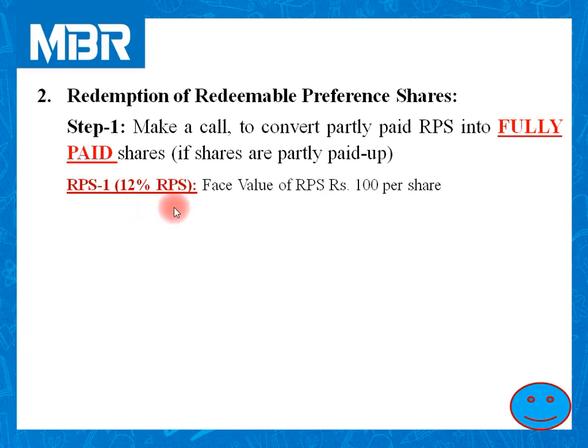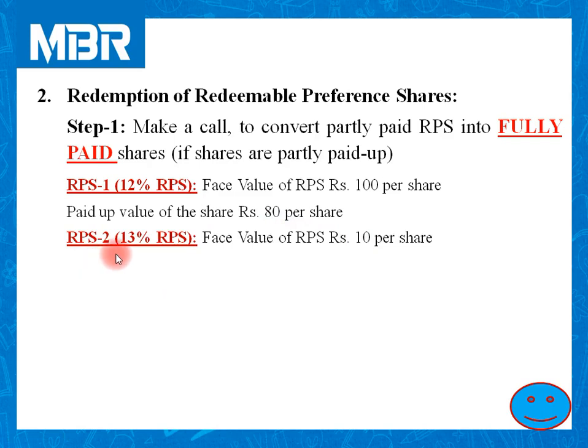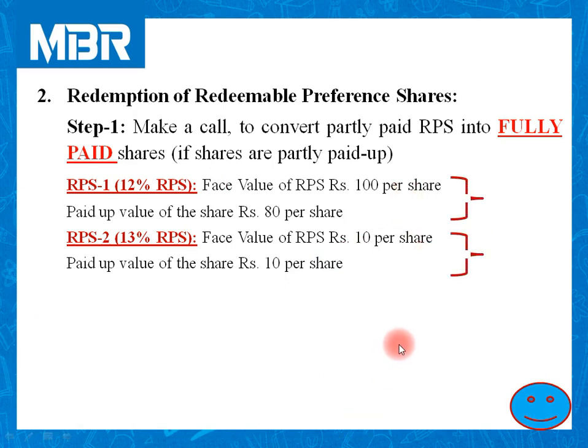RPS 1, that is a 12% RPS. Face value of RPS is rupees 100 and paid up value of the share is rupees 80. For RPS 2, that is a 13% RPS, face value of RPS is rupees 10 and paid up value of the share is rupees 10. Now when you compare this information, you can easily judge that RPS 1 face value is 100 and paid up value is 80.